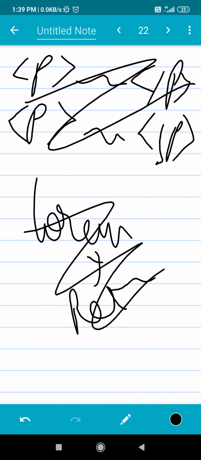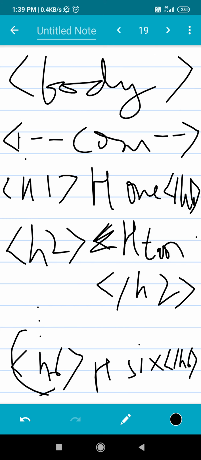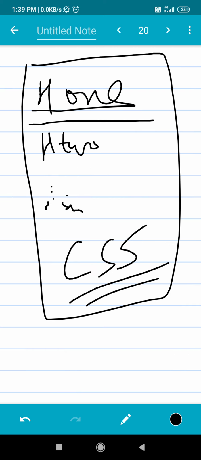And obviously if you write some paragraph between header 1 and header 2, then it will be displayed there below it. Then you can also put some bullets and all that, we will see. That's about it for this video.